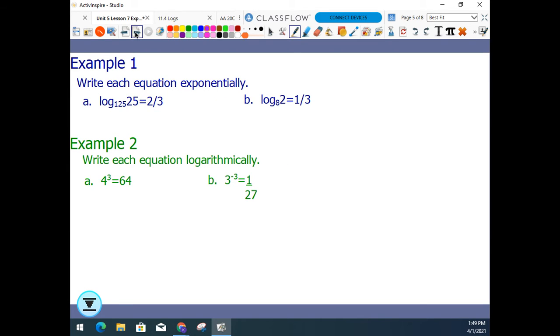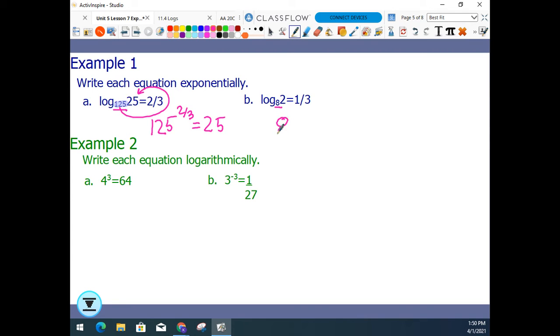So for example, we identify the base of the log is 125. We start with the base exponentially, 125. Sometimes I even call it the circle. Start with the base, go around. Base 125 raised to the 2/3 equals 25. Don't solve anything, don't simplify, just rewrite using all the same numbers.